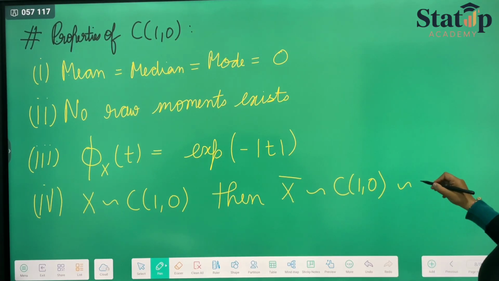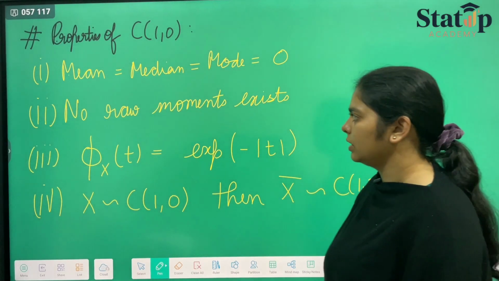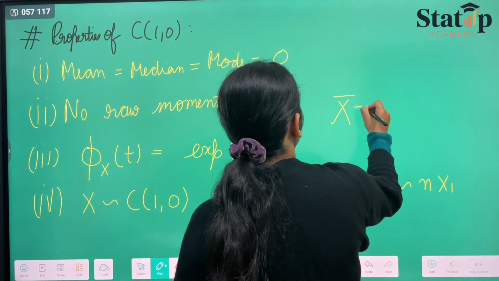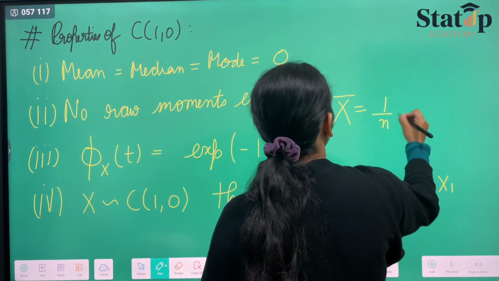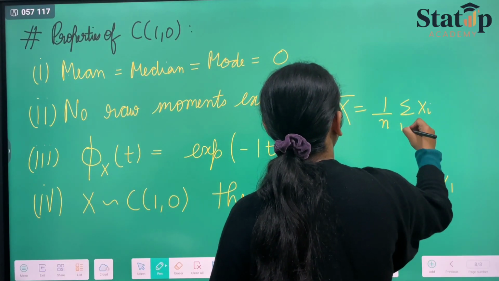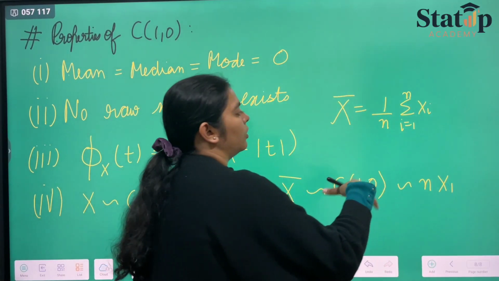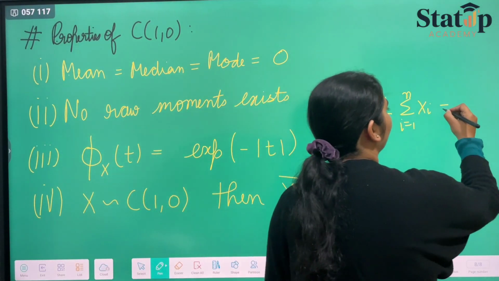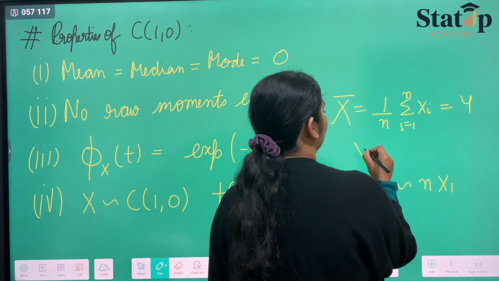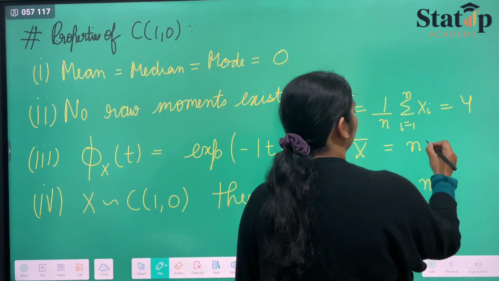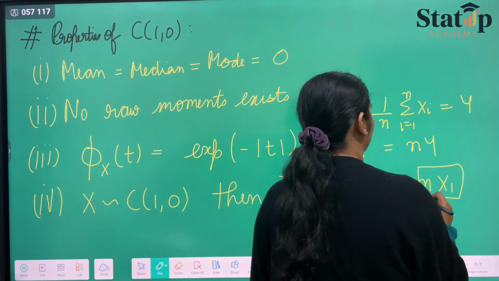X bar is equal to 1 upon n summation Xi, i goes from 1 to n, and since each Xi follows Cauchy distribution, if it follows, suppose Y, then X bar will follow Y as well. That's what we have written here.